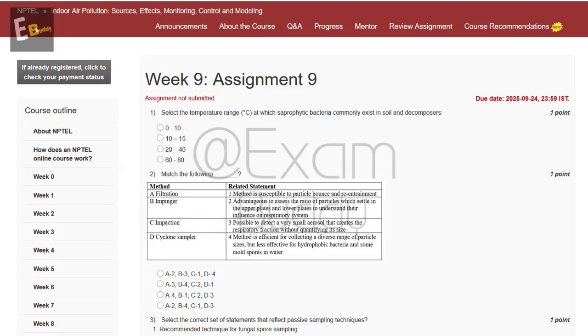Now let's do our assignment. Indoor air pollution source effect monitoring control and modeling, week 9, assignment 9. So the first question is: select the temperature range in degrees Celsius at which saprophytic bacteria commonly exist in soil and decomposers. So these are the options. And now let's check the answer of our first question.